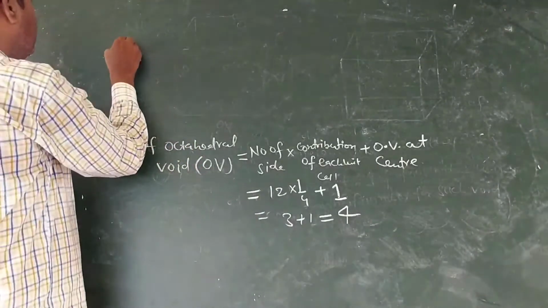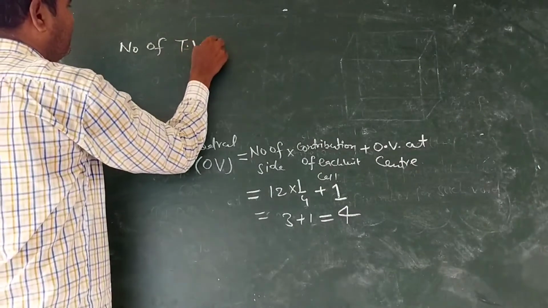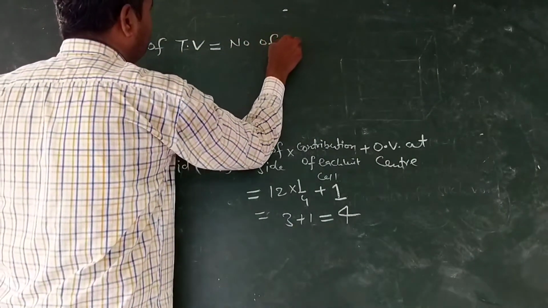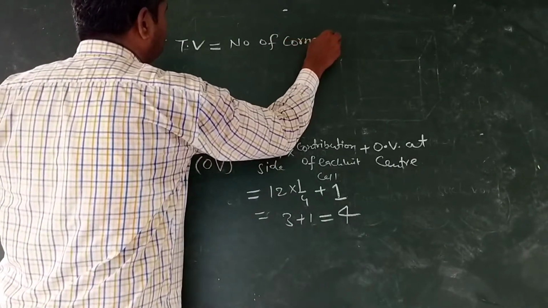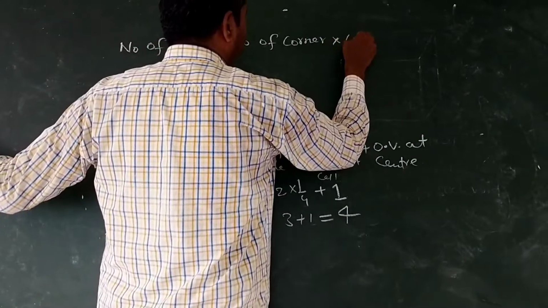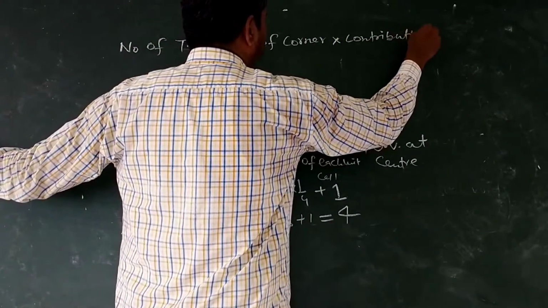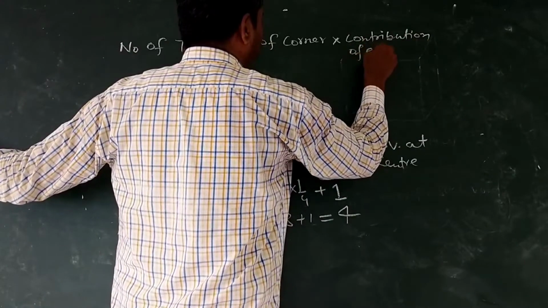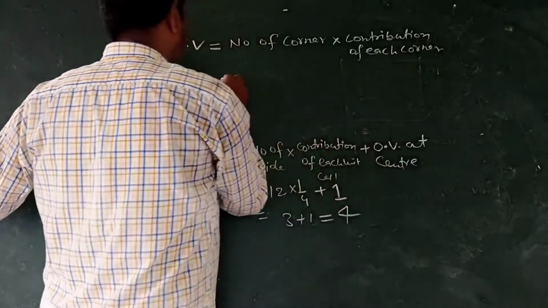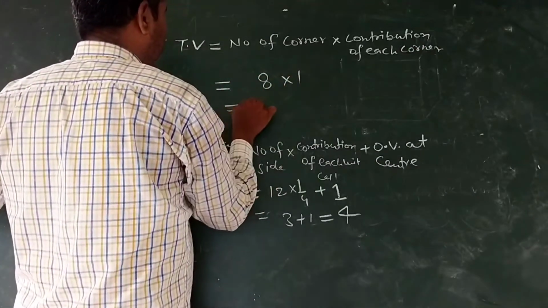Number of tetrahedral voids is equal to number of corners into contribution of each corner. 8 into 1 equal to 8.